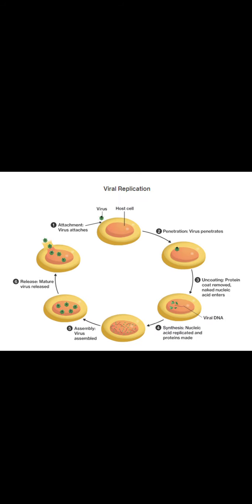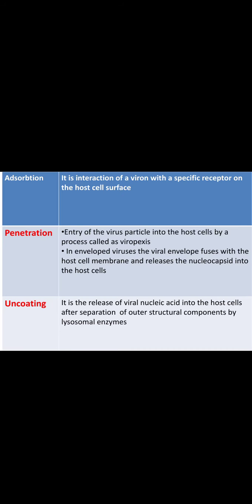The multiplication of viruses is described in six steps: adsorption, penetration, uncoating, biosynthesis, maturation and release. Once the virus enters the human body, before multiplication it has to adsorb, or fuse, to the host cells. We'll see this in the next slide. The first step is adsorption.